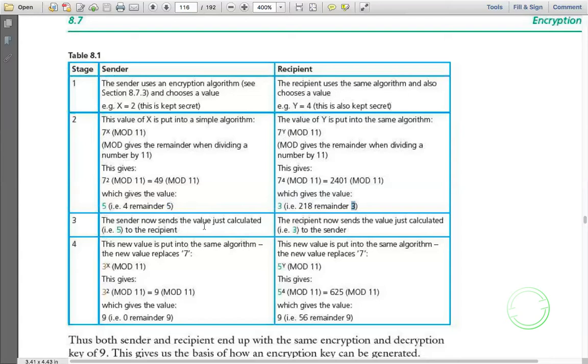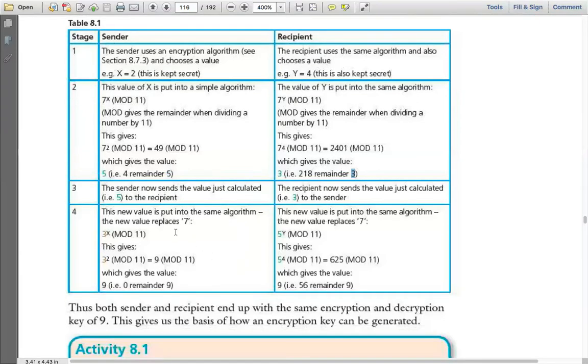Now the sender sends the value just calculated, the 5, to the recipient. The recipient also sends the value just calculated to the sender. Now this new value is put into the same algorithm. The new value replaces 7. You remember that 7 was used for the calculation. So we are replacing the value 7 with the recipient's value in the sender's case, and the sender's value in the recipient's case. So we have 3 here, and 3 replaces the 7.